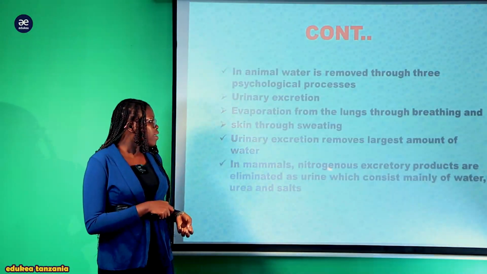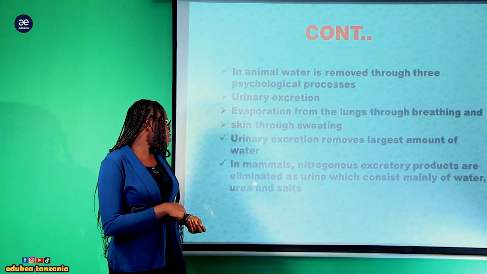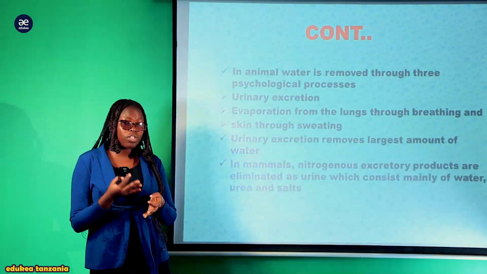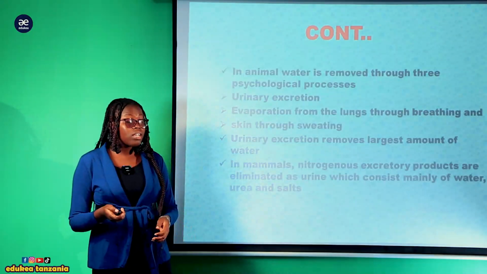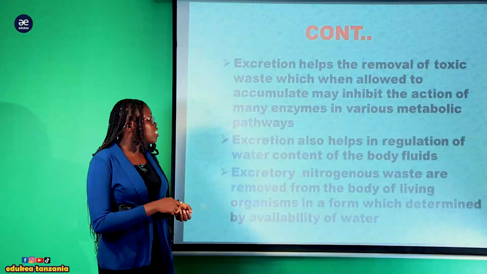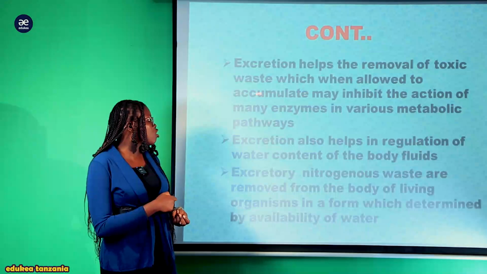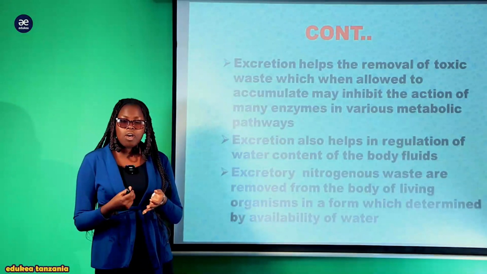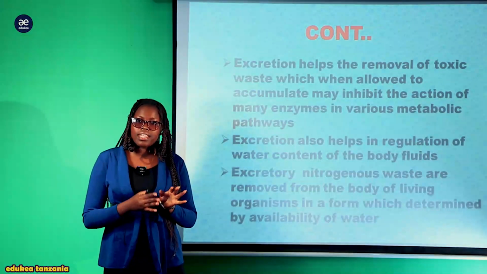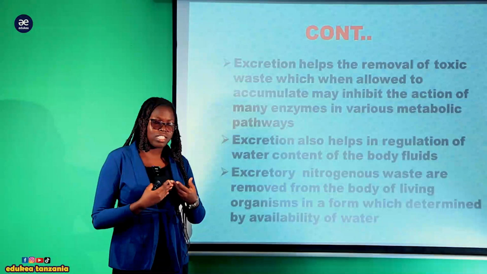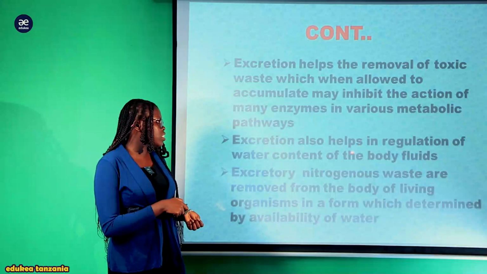Now, in mammals, nitrogenous excretory products are eliminated as urine, which consists mainly of water, urea as well as salt. Na ndio maana mkojo ukiuonja unakuwa na chumvi chumvi. Mkojo ni component ya maji, urea pamoja na chumvi. Now, excretion helps the removal of toxic waste substances, which when allowed to accumulate may inhibit the action of many enzymes in various metabolic pathways. Kwa ndio maana lazima kuna umuhimu wa kutoa taka mwili. Ndio maana zinaitwa taka mwili, meaning that they are no longer needed, meaning that zikiachwa ndani ya mwili zinaweza zikasababisha madhara makubwa katika mwili. Vile vile, excretion helps in regulation of the water content of the body fluid.